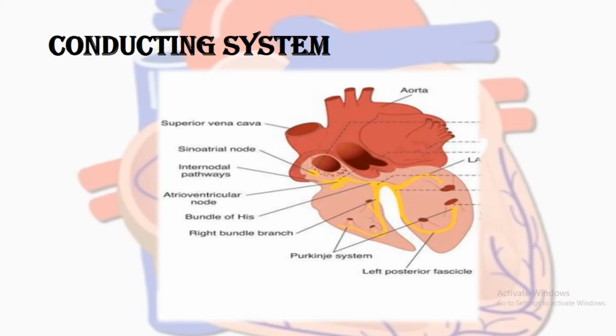So the SA node and the other parts of the conducting system have a function to generate the impulse as well as to transmit it from one part of the heart to another part, because the SA node is located in the right atrium, but each and every part of the heart has to receive an electrical stimulus. That is done by the conducting system. So the role of the conducting system is, number 1, to generate the electrical impulse, and number 2, to take it to every part of the heart.